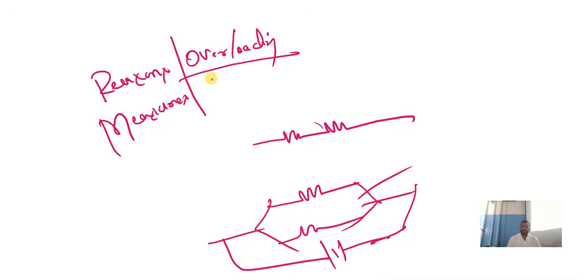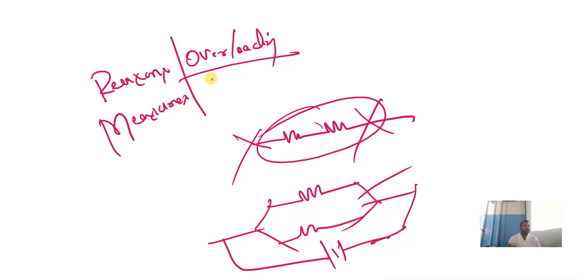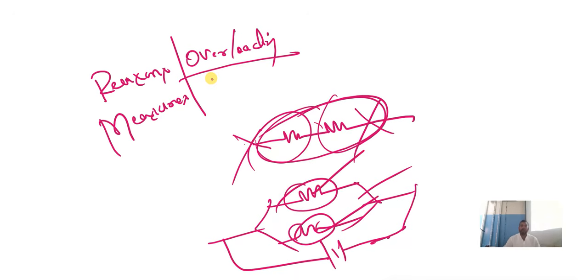If you connect in series, what happens? If one circuit fails, all the circuits will also fail because they are connected in series. If one stops, the others will also stop. But in parallel, if this stops, this will be working. If this stops, this will be working.